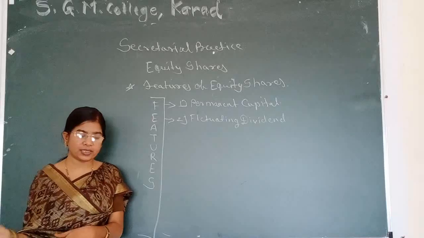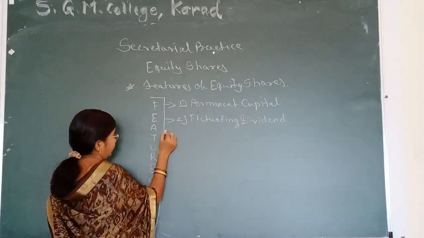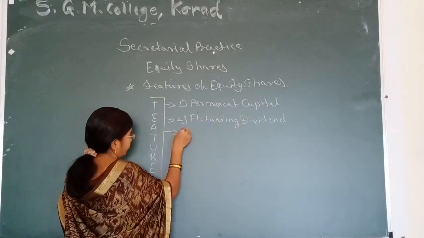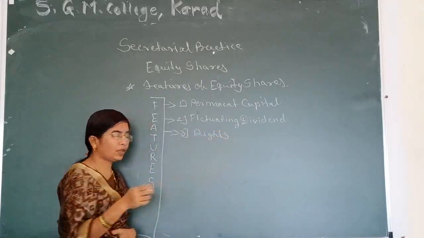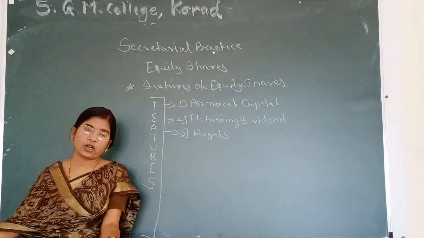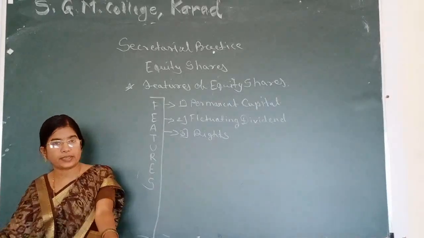Next feature is rights. Equity shareholders enjoy certain rights.